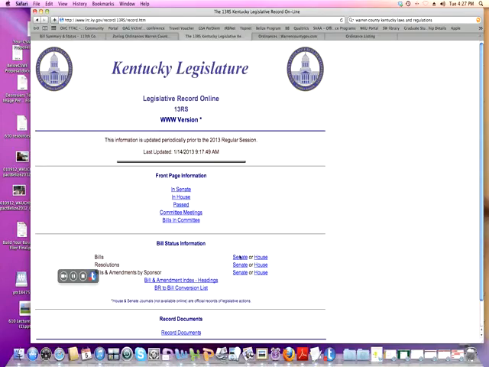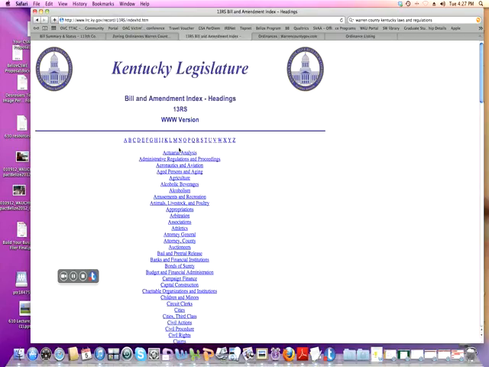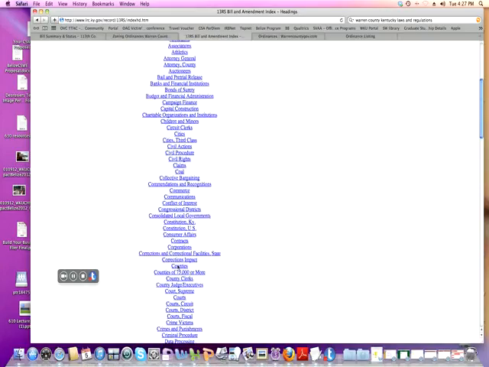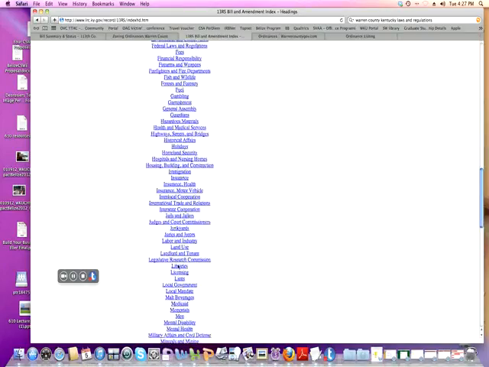There's a lot of bills that are going on. If you want to look at a bill in the Senate or a bill in the House, then you could look there. Here's an index. So you could see, depending on your topic, what you might want to look up. Now if you look through here, you'll see the kind of things the state legislator might deal with. Things like guardians, hazardous materials, health and medical services, highways, streets, and bridges.